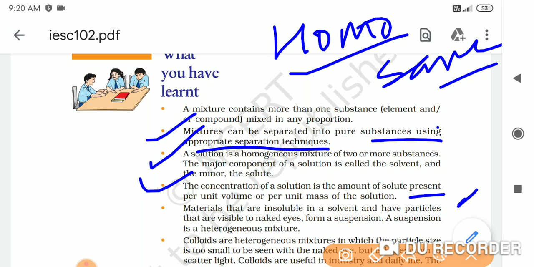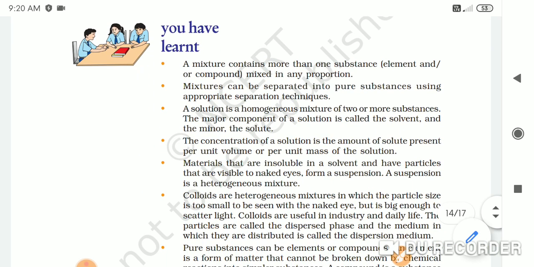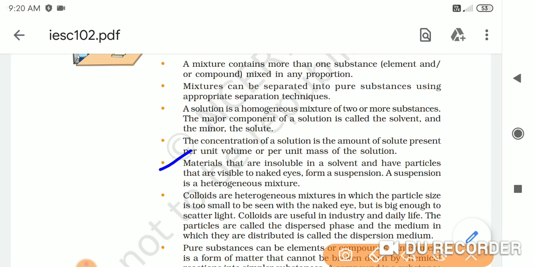Then we have the next point, that materials that are insoluble in a solvent and have particles that are visible to naked eyes form a suspension. There are three types of solutions: true solution, suspensions, and colloids.